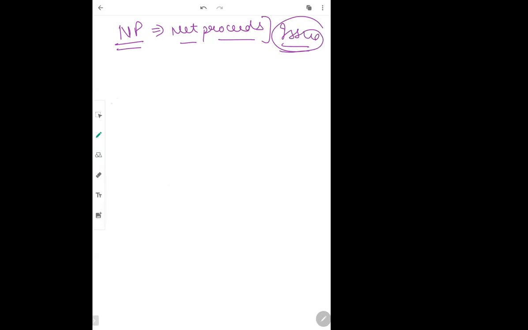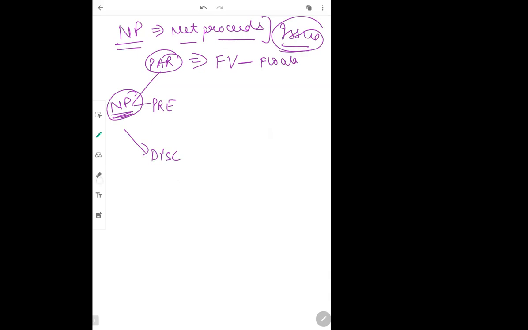Now, similarly, I have told you when we issue the debentures, issue can also happen either at par, either at premium, either at discount. It can happen in any manner. Now, what is the formula of net proceeds if the debentures are issued at par? So if debentures are issued at par, formula of net proceeds becomes face value minus flotation cost. Anybody knows what is the concept of flotation cost?